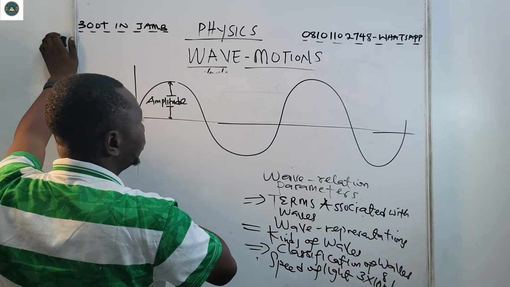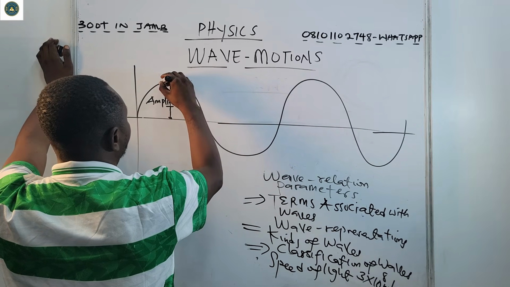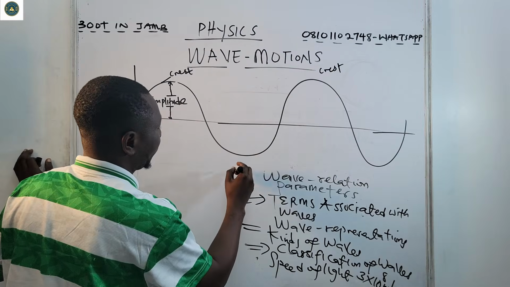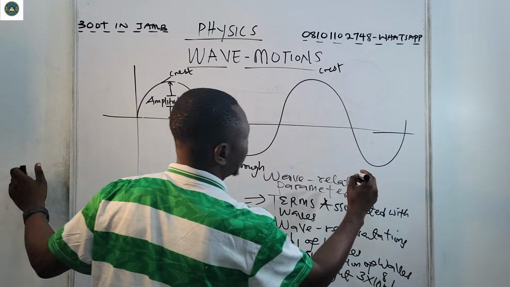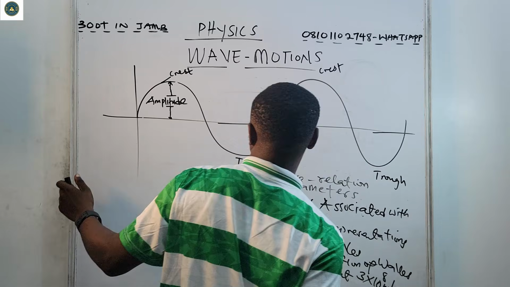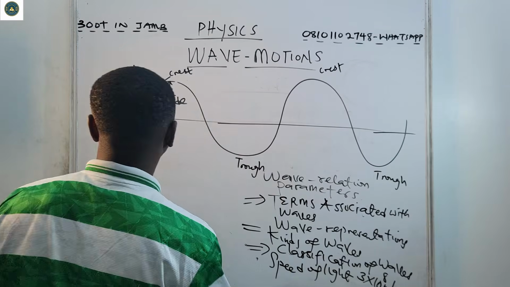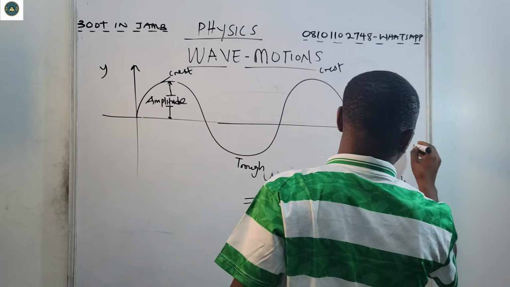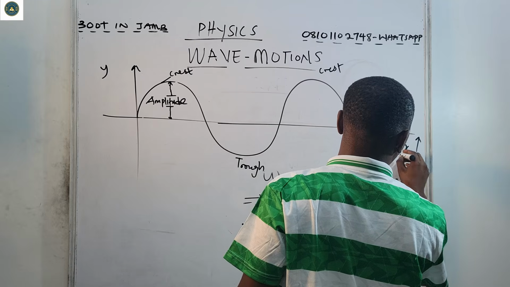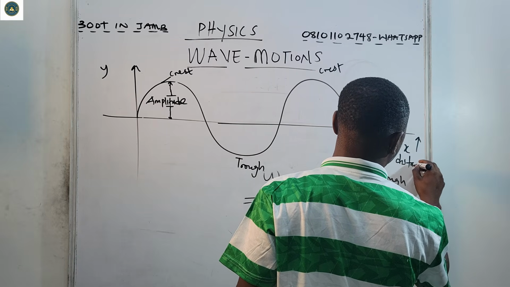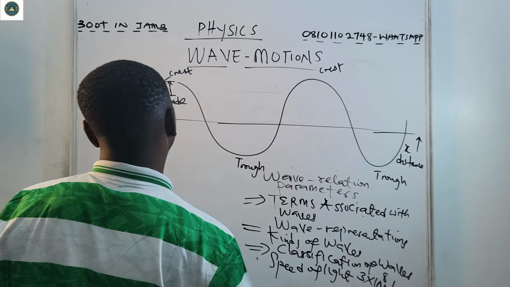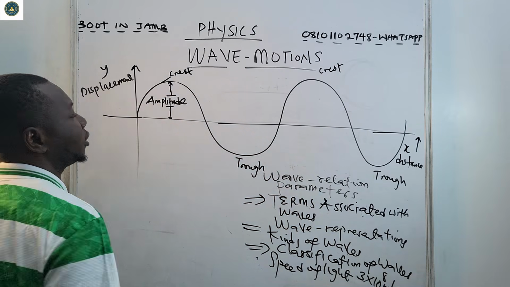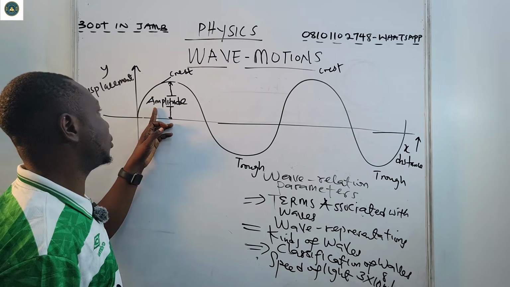Now, if this is amplitude, here we have a crest. So let's say this is a crest. This is another crest. If this is a trough, here's another trough. Now, here we have what we call the displacement, while here is x, and this x is the horizontal distance, while the y here is displacement. This is displacement. Now, this is amplitude and this is crest.